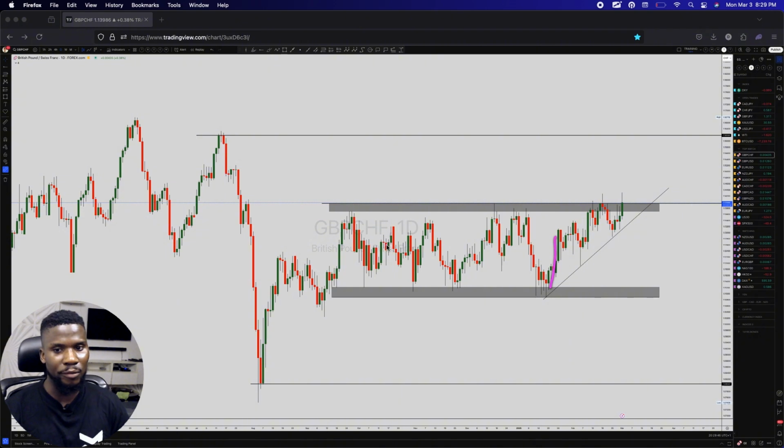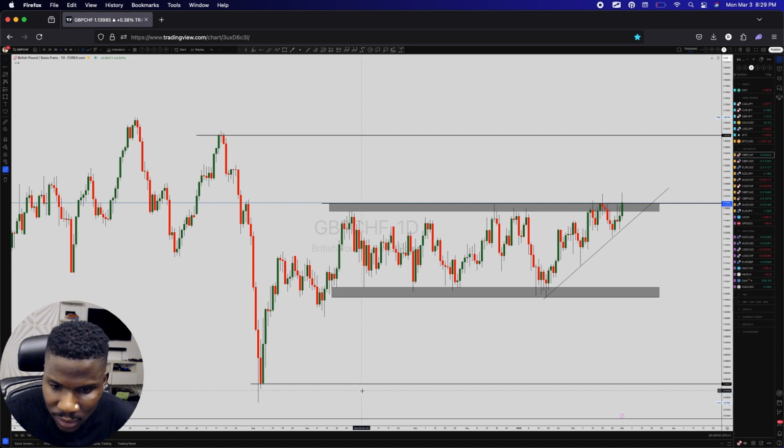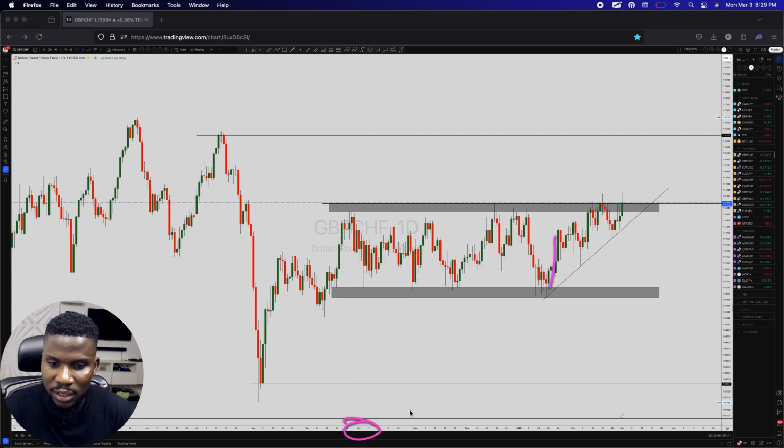And don't forget, on the daily time frame, since October 2023, excuse me, you can see it's been ranging. And now, look at what's happening inside the range. Gradually, you can see we have higher high, higher low, higher high, higher low. If we get a new higher high and the market pulls back, just smash a good buy.